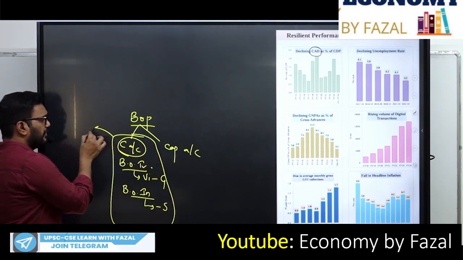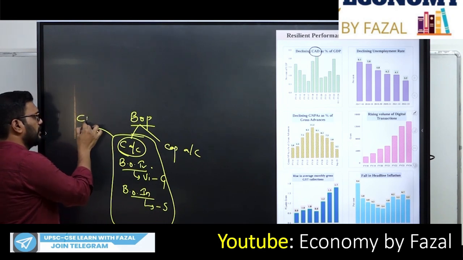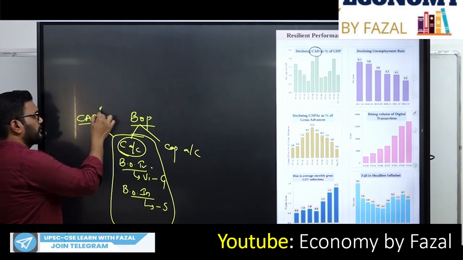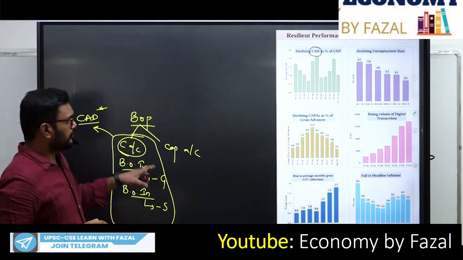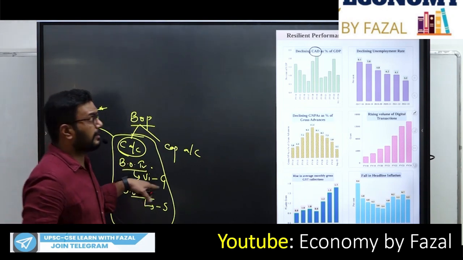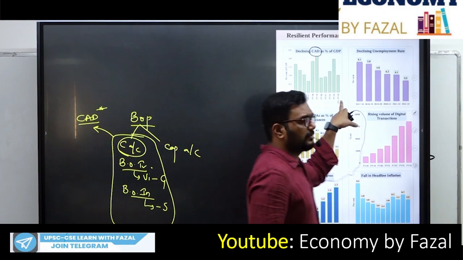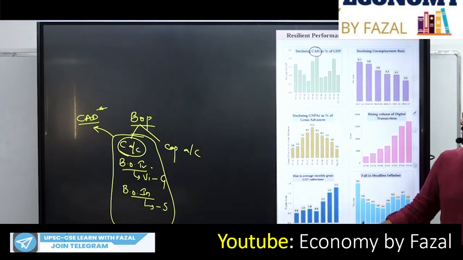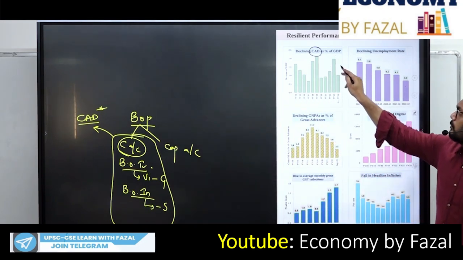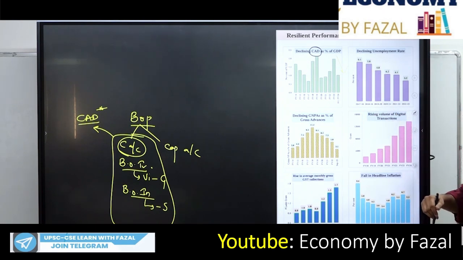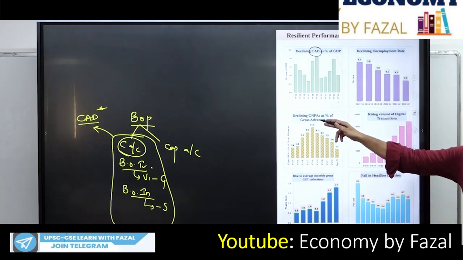If there is any deficit in this account, it is called current account deficit. So he's talking about current account deficit. There was a deficit in the earlier case, but this deficit is slowly declining. The deficit has started to fall.